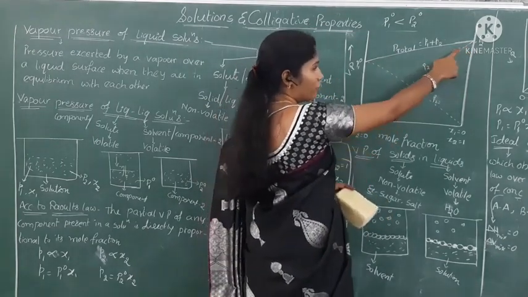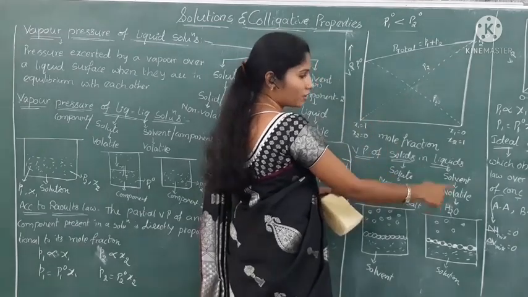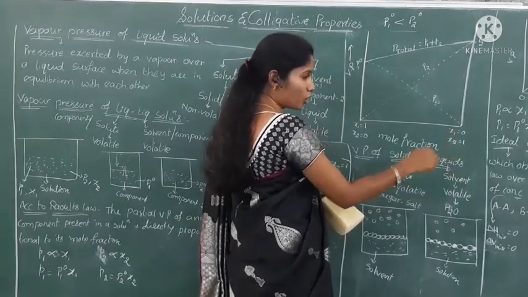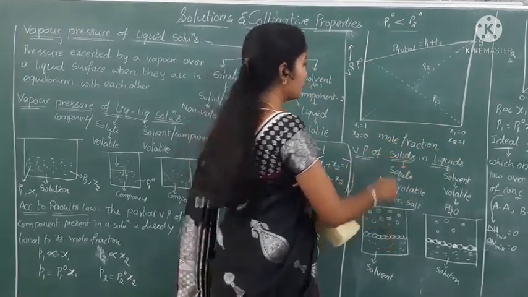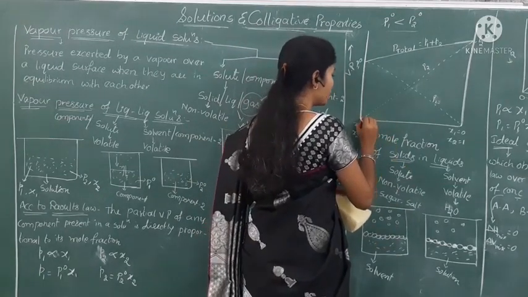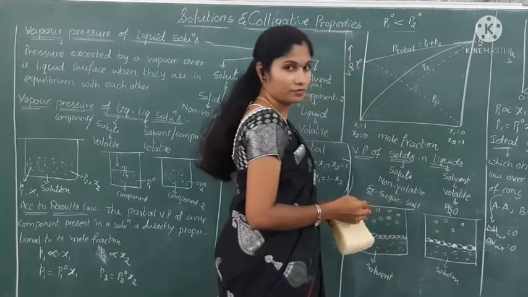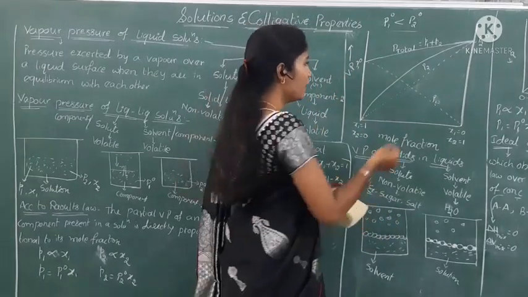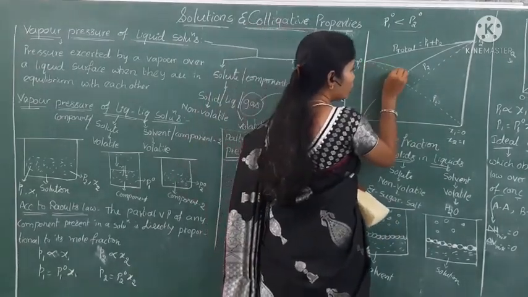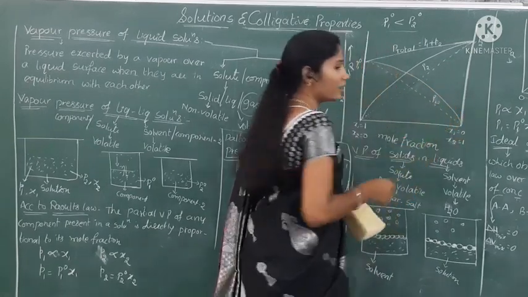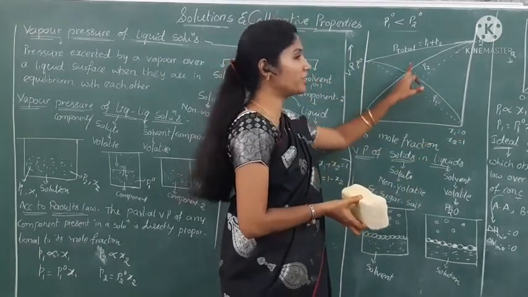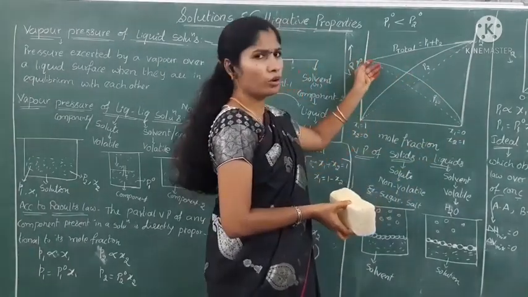So it is a straight line. We have to get a straight line. But whenever we are taking non-ideal solutions, they can show a positive deviation like this. That means they can get a curve like this, and for the second component also, we can get a curve like this. This is for positive deviation. That means we are getting more value.